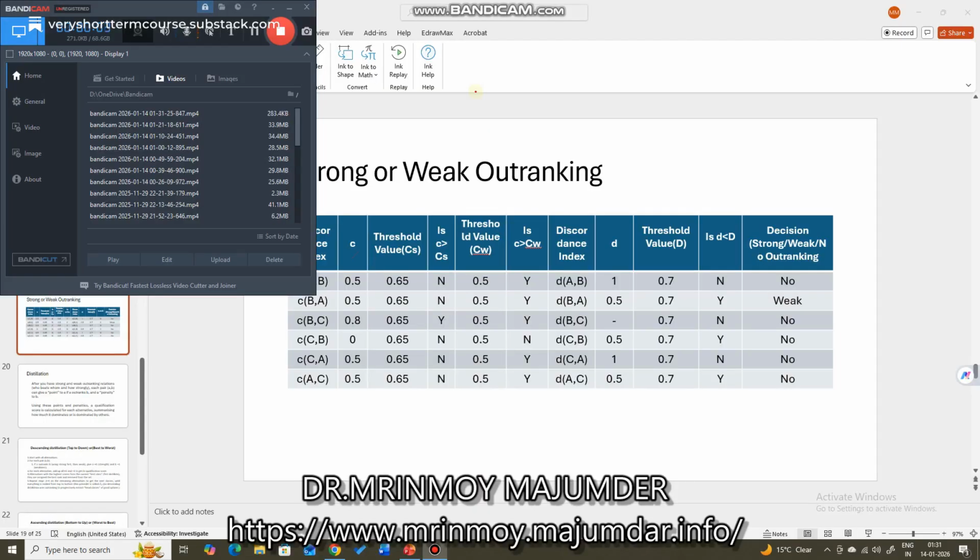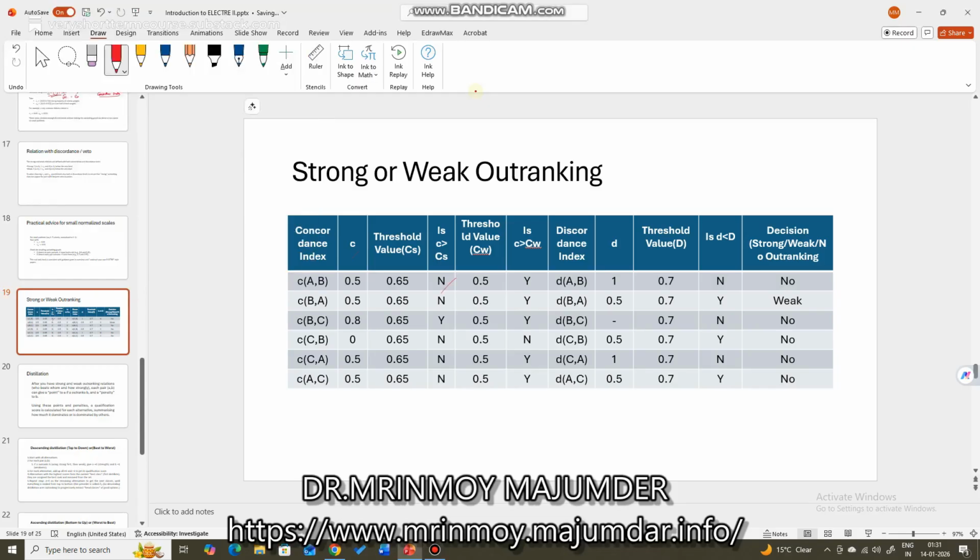0.65, right? So as usual, we have to ask the question whether this concordance index value 0.5 for A and B is greater than strong concordance or not. It is no. The answer is no. Is it greater than weak concordance value? Answer is yes. We have taken weak concordance value as 0.5. I have already discussed about this.